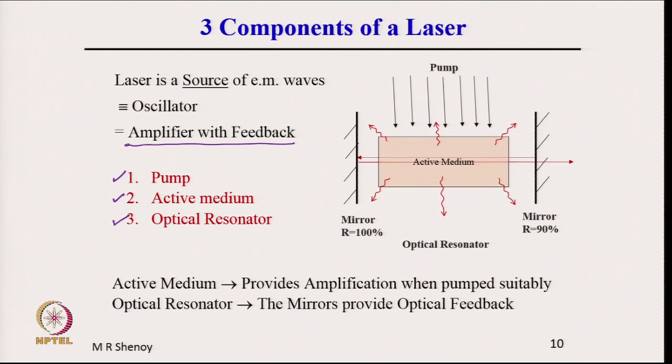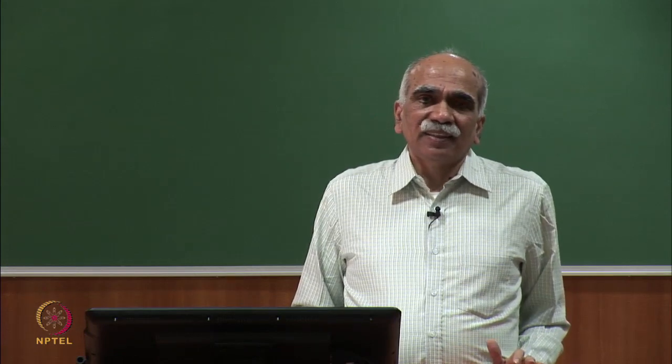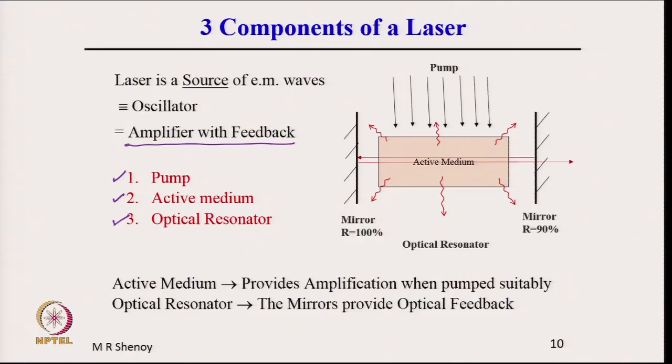What is shown schematically here is an active medium. In this course, we are going to discuss these three components in detail and how they form a laser. That is why the schematic here simply says an optical resonator, which comprises two mirrors, the active medium and a pump. What are these? We will discuss in detail. The pump,